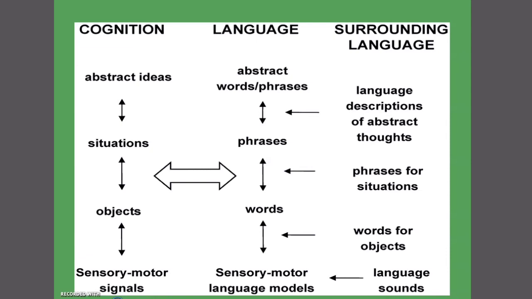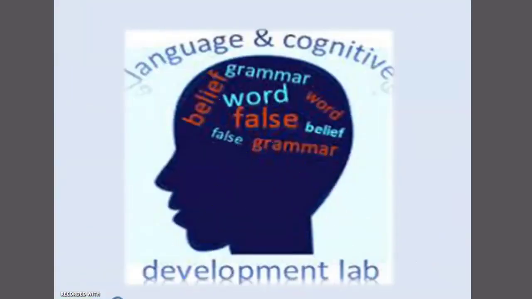That's the language part. The last one is language descriptions of abstract thought. After this, there will be abstract thought. The abstract idea is the cognitive process, but the abstract word or phrase is the language process. Abstract ideas are based on language, abstract phrases. So language and cognition have a very big connection.